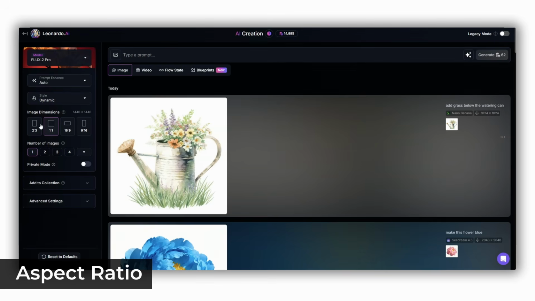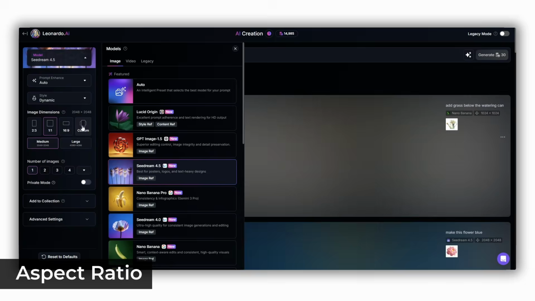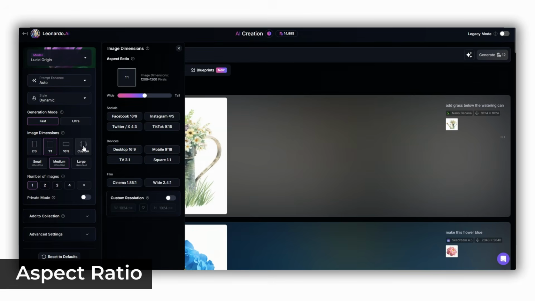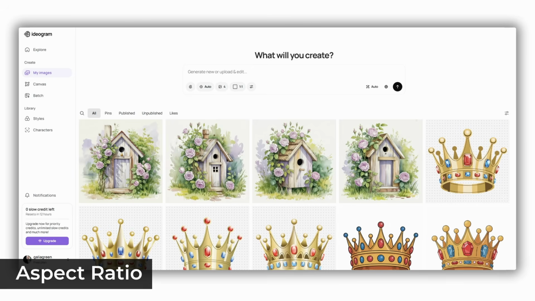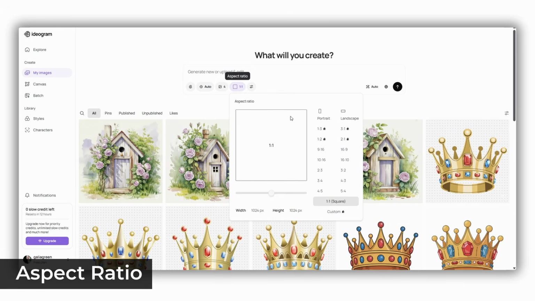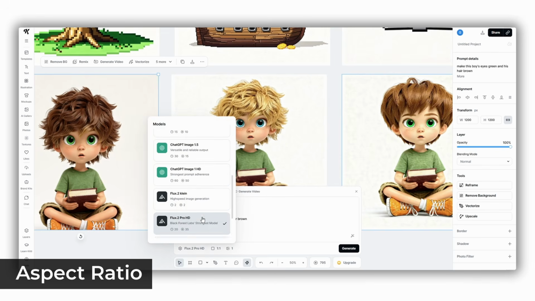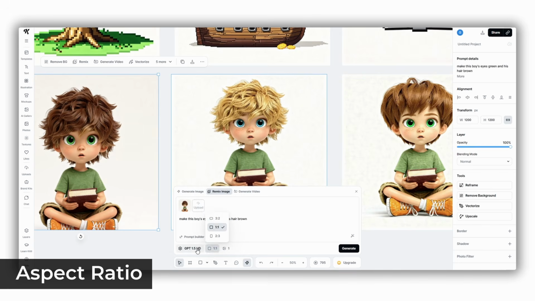Flux has the aspect ratios offered in the aggregator you are using it in. Same for Seedream. On Leonardo, Seedream has more variations, but I'm not sure if it's a limitation of Flux or Leonardo. Lucid Origin and Realism on Leonardo also have a very wide range of options. Ideogram offers many aspect ratios, including the custom option, but not on the free plan. Kittle also has several options for all the AI tools, and we can clearly see that ChatGPT is the most limited among them.